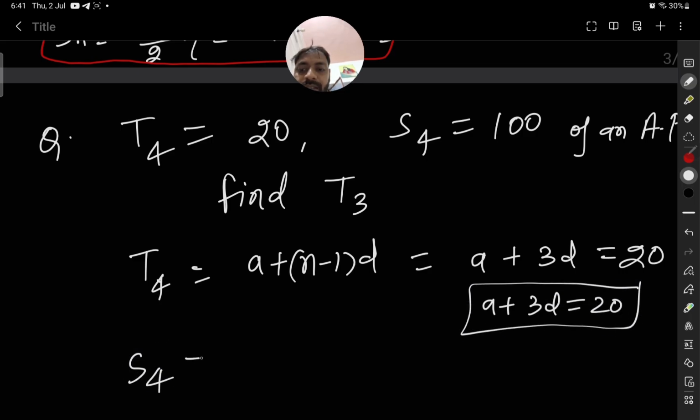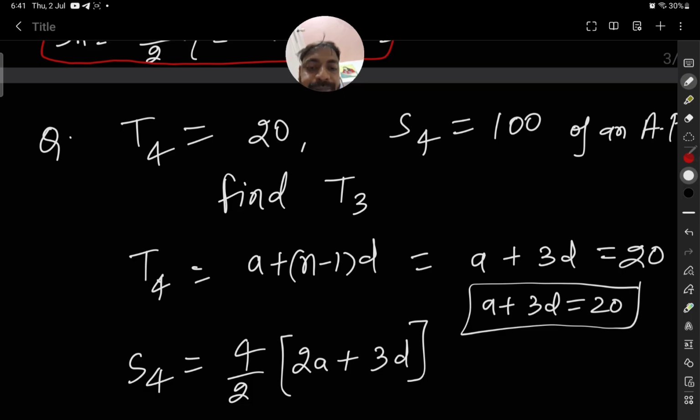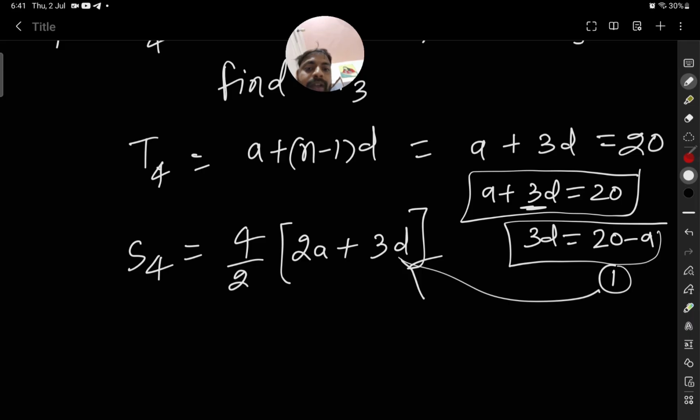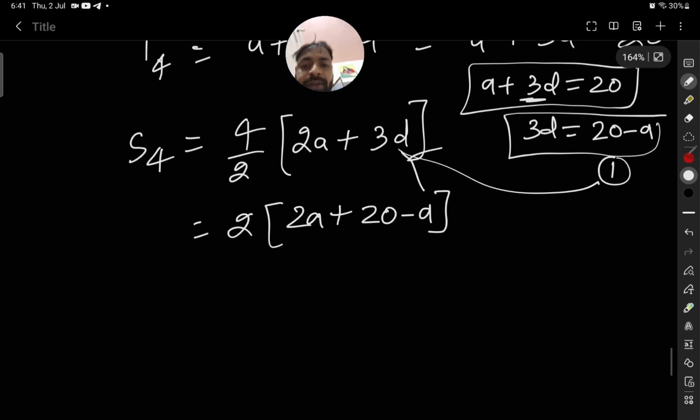Now S4 is given. The S4 formula we have is n by 2. So n is 4, n by 2, 2a plus n minus 1 into d, and n minus 1 we will have 3d. Now here we know 3d is 20 minus a. Using this, we will put the value of 3d from here. So 4 by 2 times 2a plus 3d, which we can write easily as 20 minus a. And S4 we know is given as 100, so we will write here 100.